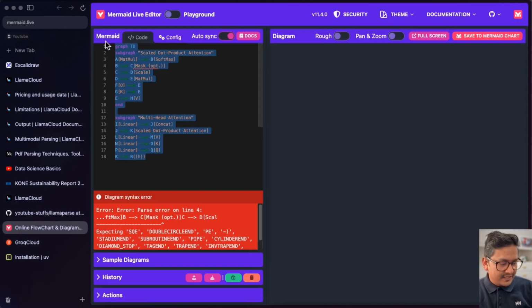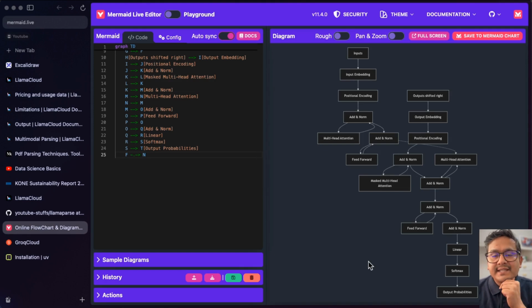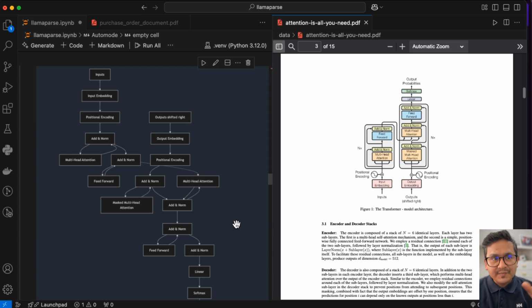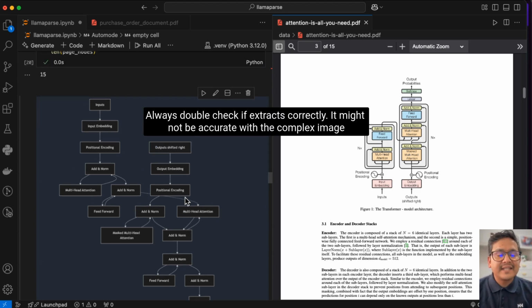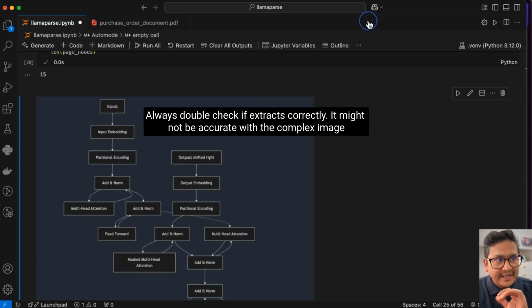So what we can do is just Control V, and this is the information being extracted from that particular page. The good thing is it went to the mermaid, and now we can get the information out of it. So it's really good that it even extracted these complex things.